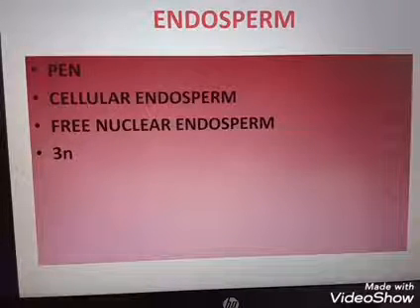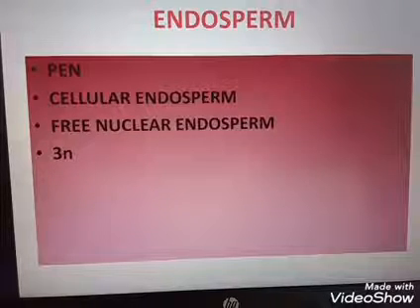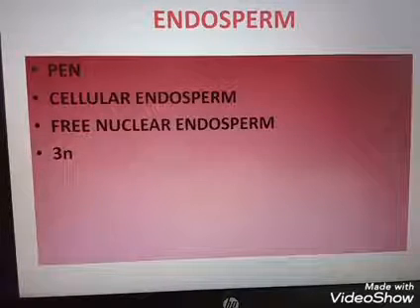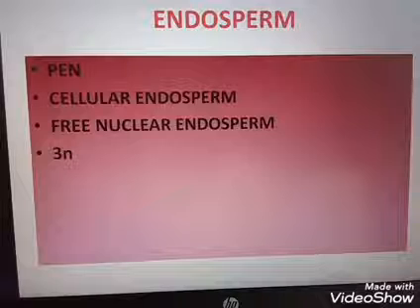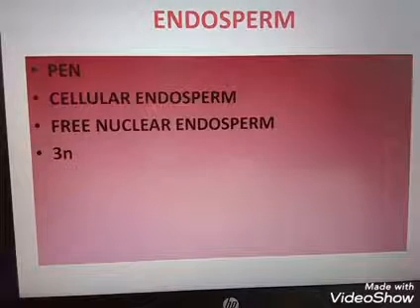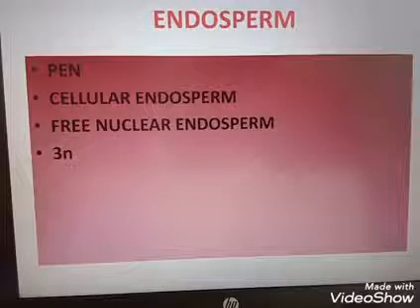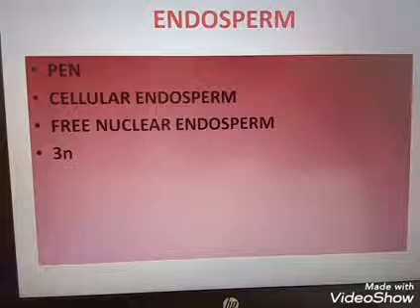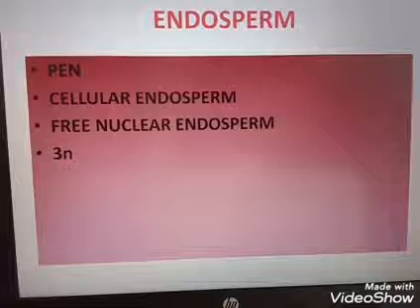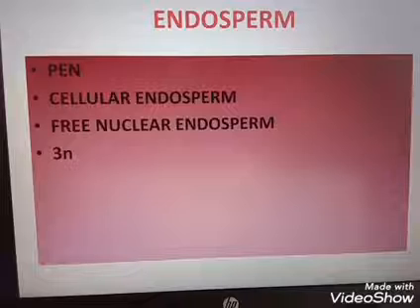So what is endosperm? Endosperm is the nutritive tissue of the developing embryo. It is developed from the primary endosperm nucleus. The primary endosperm nucleus divides repeatedly, and first they form numerous free nuclei and later it is converted into cellular. Hence the development is known as free nuclear. Example for the free nuclear is coconut water, and the white kernel of the coconut is an example for the cellular endosperm. The endosperm is triploid, meaning 3N condition, and it is enriched with oil, protein, carbohydrate, minerals, vitamins, etc. Clear? Okay. Do you have any doubt?